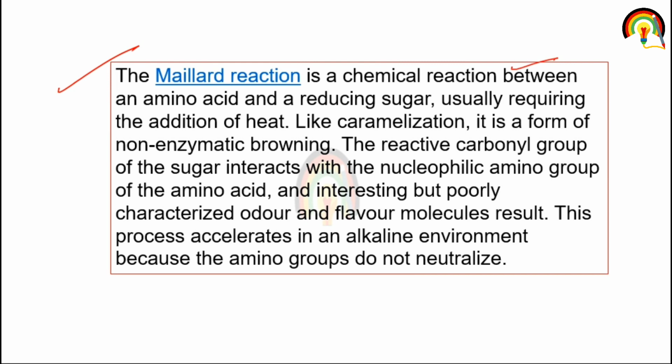Caramelization and Maillard are both types of non-enzymatic browning. In caramelization, it occurs in carbohydrate and sugar with removal of water, and when carbohydrate gets heated, it breaks down into simpler form. But in the Maillard reaction, there is an interaction between the carbonyl group of the sugar and the nucleophilic amino group of the amino acid, and the sugar is a reducing sugar.